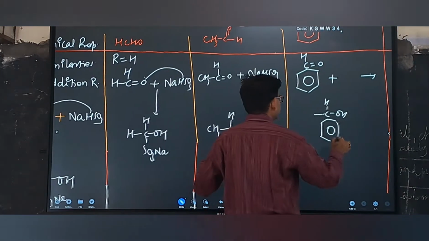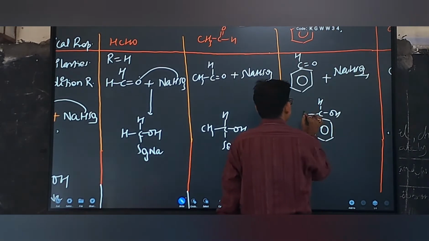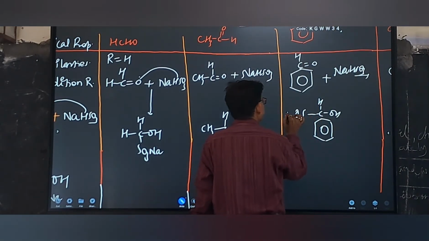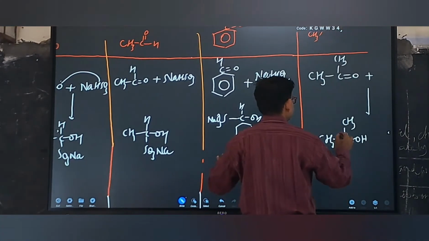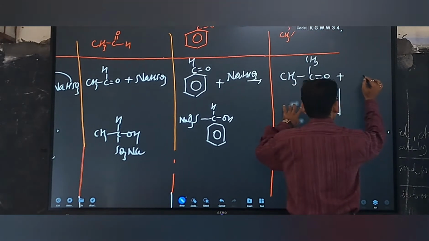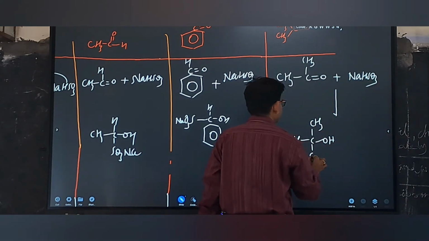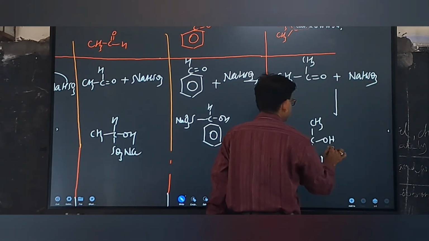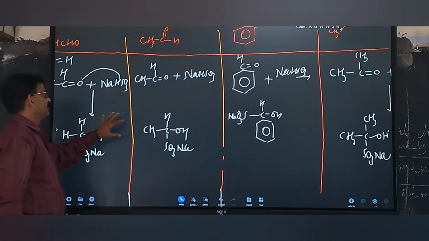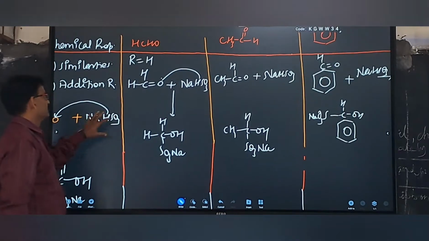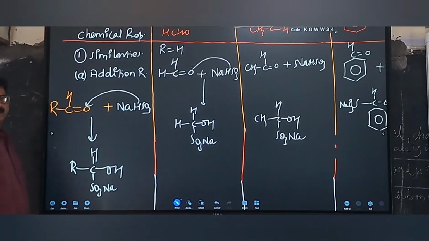When benzaldehyde reacts with sodium bisulfite, it will give benzaldehyde sodium bisulfite compound. And last, when acetone reacts with sodium bisulfite, it will give acetone sodium bisulfite compound. The mechanism is the same. Whenever you know the general reaction, then all reactions will take place as per this mechanism. Clear? Now note down in the copy.